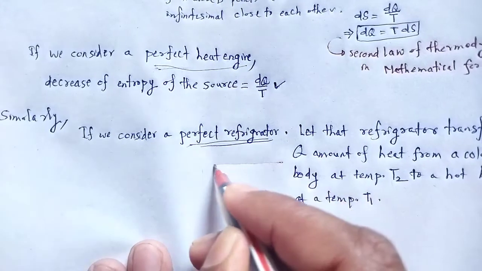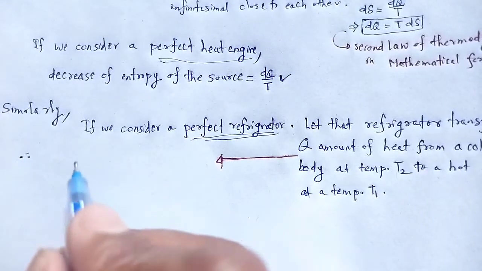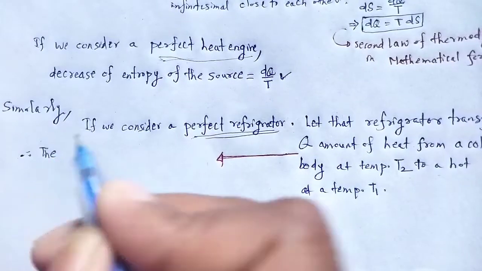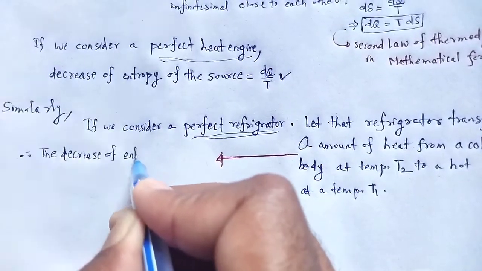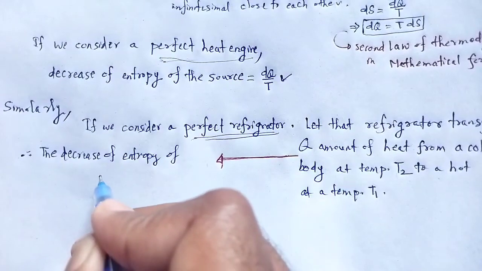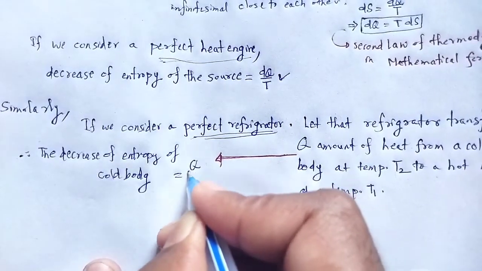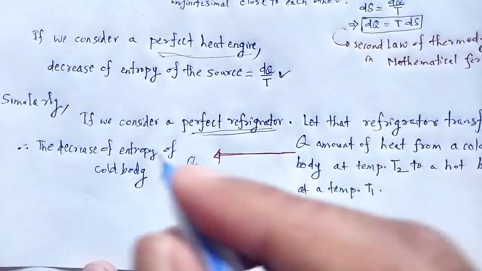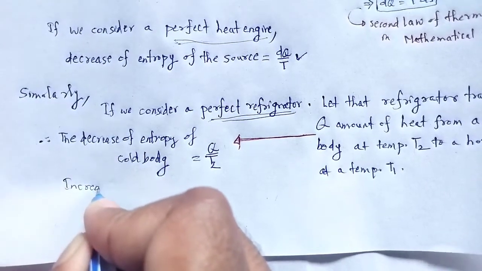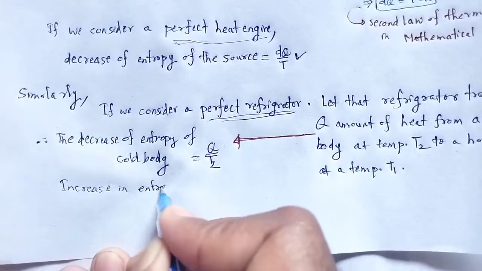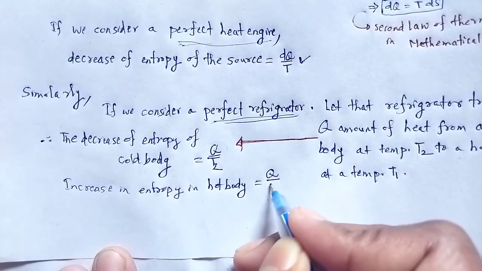Therefore, the decrease of entropy of the cold body is equal to q by T2, and the increase in entropy of the hot body is equal to q by T1.